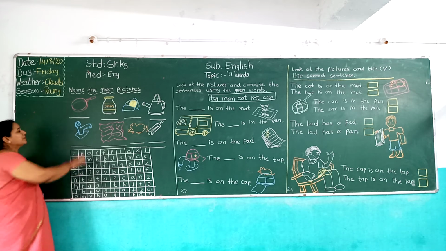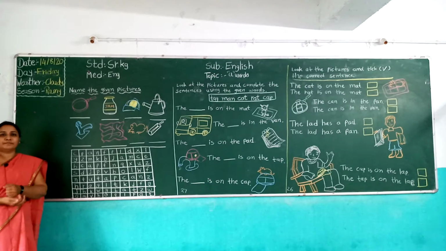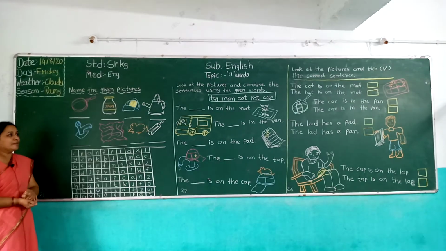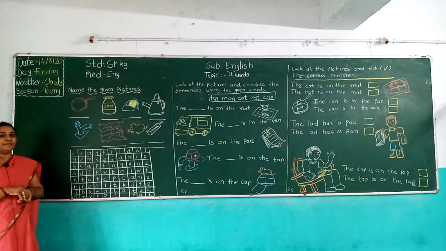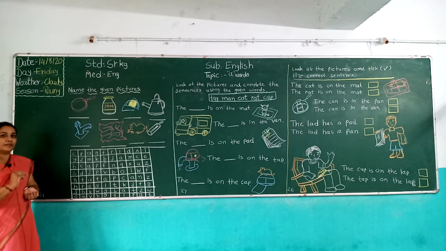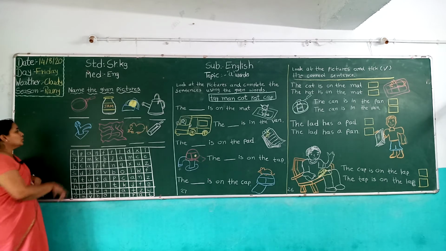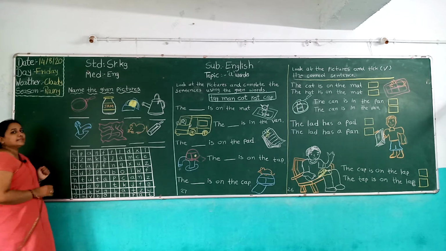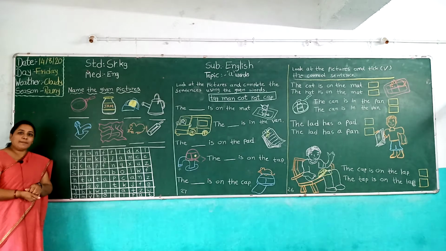So, first picture, which picture is this, children? You know, because we have explained more than 10 pictures with names. Look here, it's a pen picture.